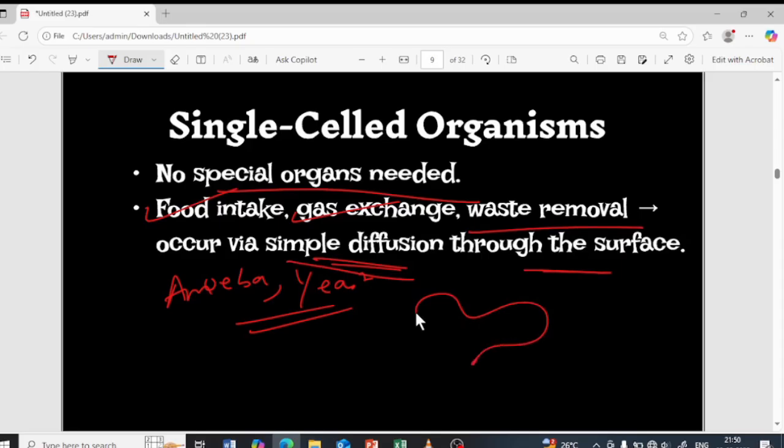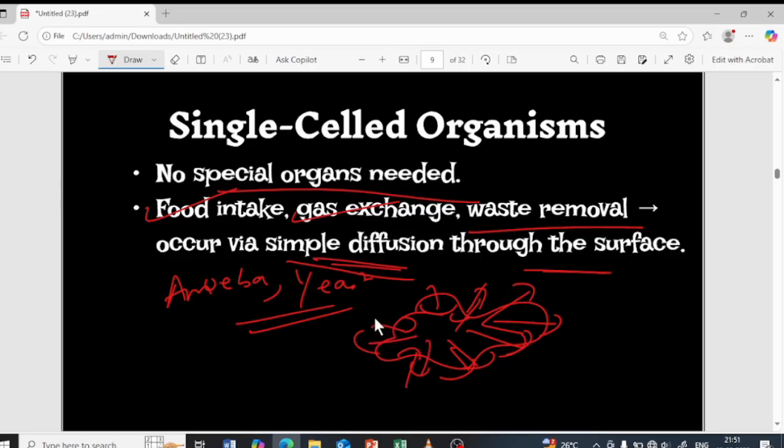For example, if this is an amoeba, the respiration takes place from here like this. Intake of oxygen will be taking place, the exhaling of carbon dioxide will be taking place, the intake of food will be taking place like this, the diffusion will be taking place like this. So there are no specialized organs to perform different functions. Clear? Yes.